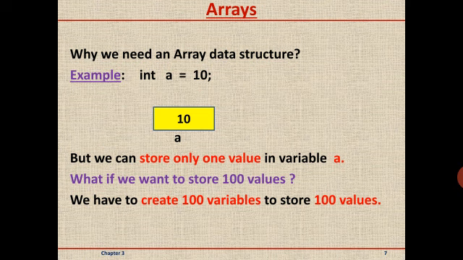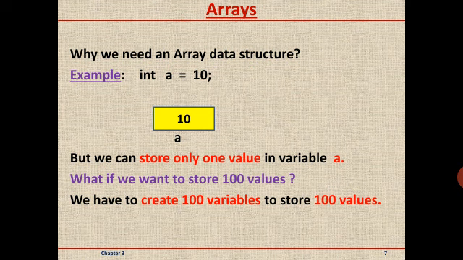Now let us be introduced to arrays. In the last class we have learned a brief introduction about arrays. We just recall that. An array means a collection of elements with some name to it. So before we go into the definition, we begin with why we require an array.